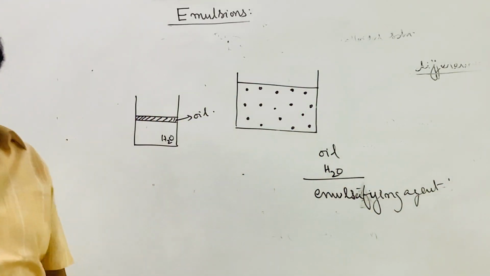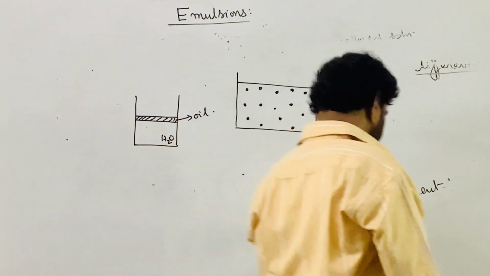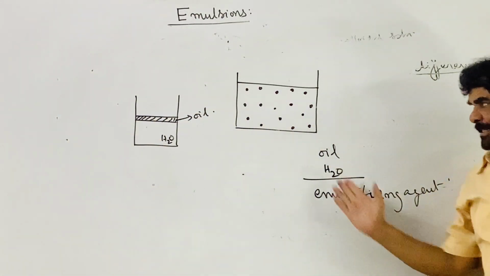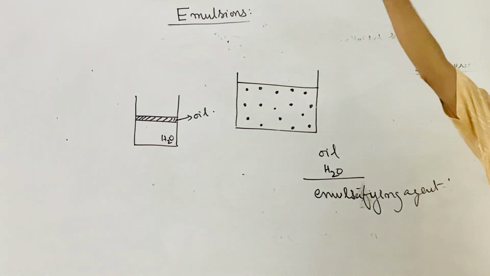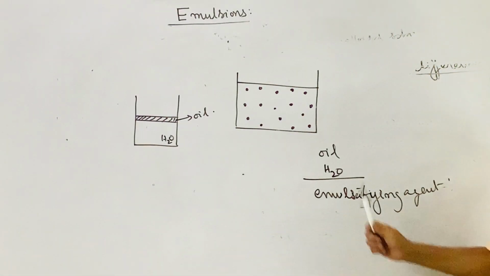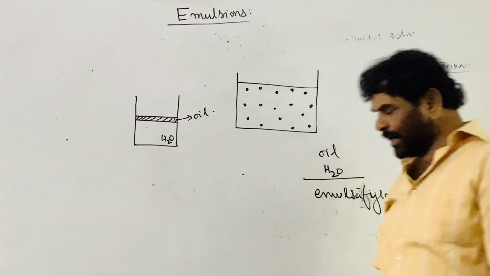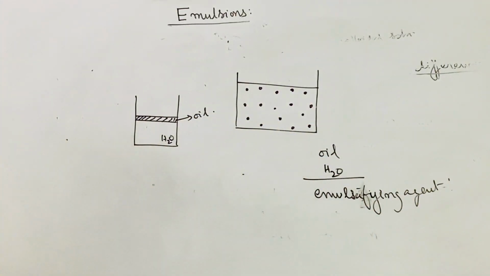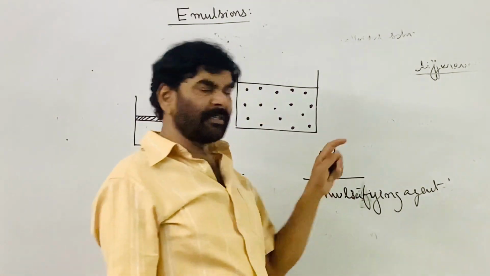Emulsifying agent is required. That is, a stabilizing agent indirectly. The stabilizing agent of the emulsion, which prevents the breaking of the emulsion into oil and water, is called the emulsifying agent. Emulsification should be done. Normally, what are emulsions? To prepare the emulsion, water, oil and emulsifying agent are required.